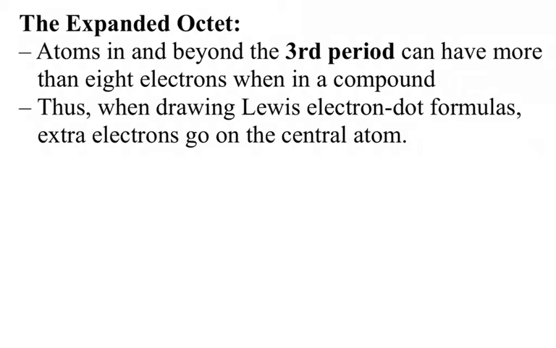When we're doing Lewis dot structures, the extra electrons will always go around the central atom, which would be one of these elements in the 3rd period or beyond. Two very common ones would be sulfur and phosphorus. They tend to be 2 elements that disobey the octet rule.